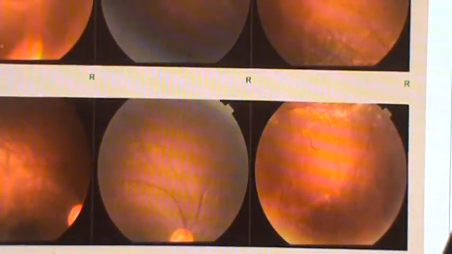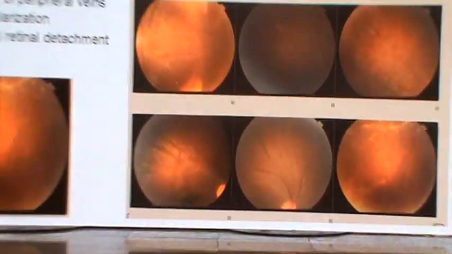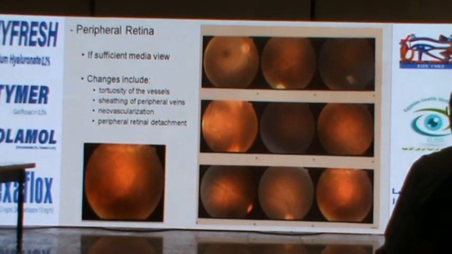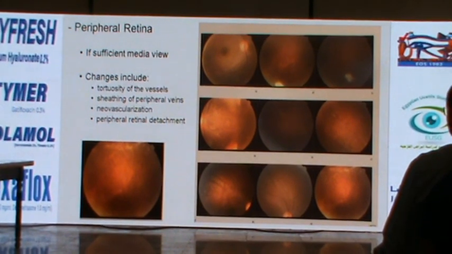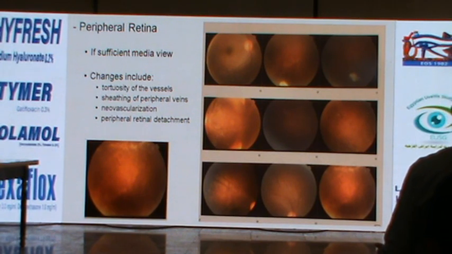But for instance, this is a patient with snowballs and vitritis. The fundus is hazy, but it's seen. And you can see in the inferior periphery vascular sheathing. This patient was initially idiopathic, and later on, over a much longer course, developed a granulomatous anterior chamber reaction and was subsequently diagnosed as sarcoidosis.